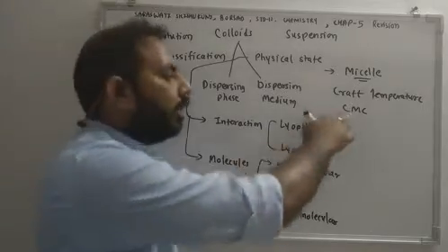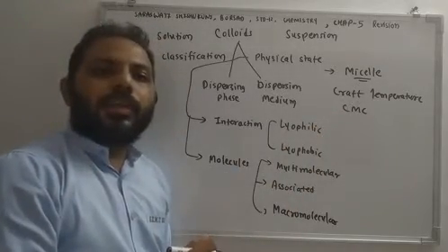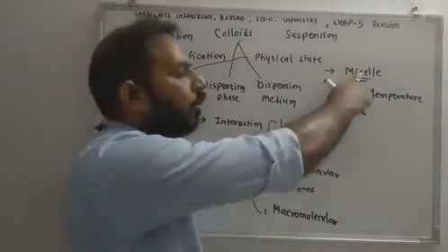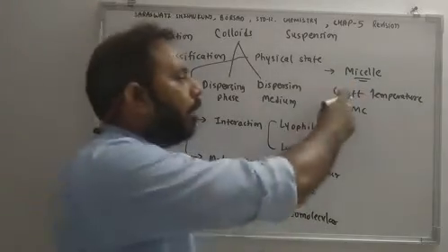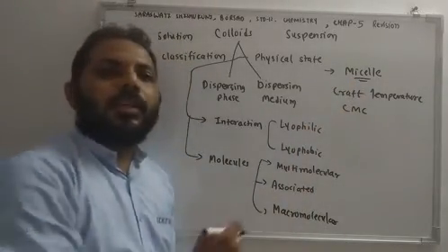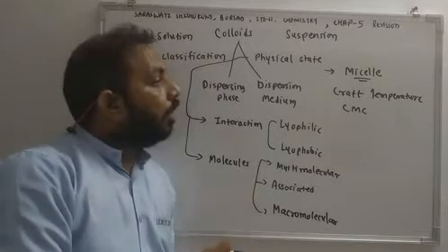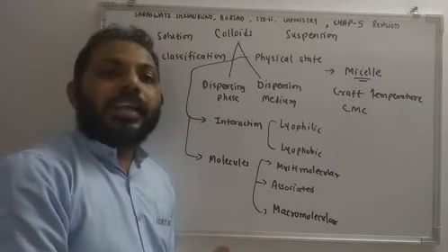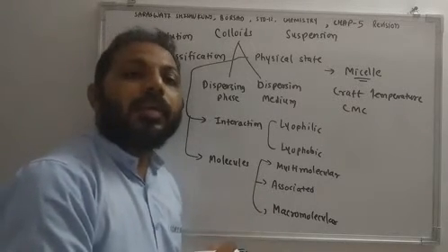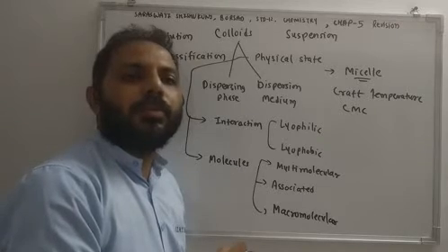So CMC is basically a concentration value after which micelle is possible to form, and Kraft temperature is the temperature at which micelle can be formed, right? The question can be asked like this: explain micelle formation or write a note on mechanism of micelle formation.